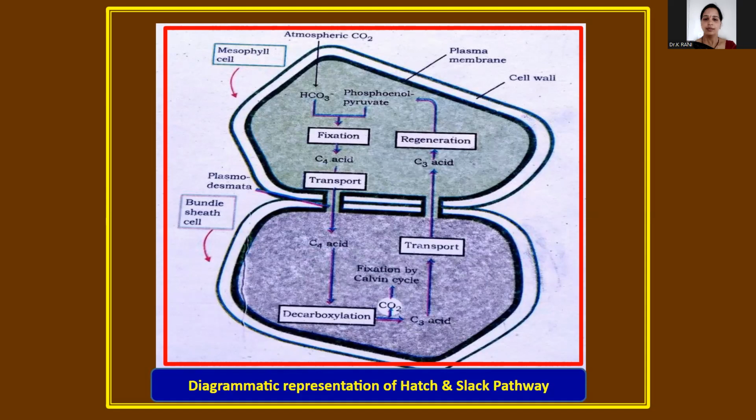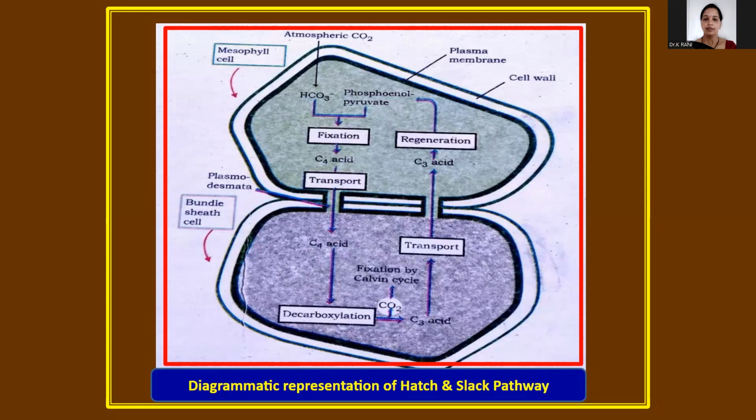The CO2 released in the bundle sheath cells enters the C3 cycle, or the Calvin pathway. This pathway is common to all plants. It is not restricted to C3 plants; the C3 pathway is involved in C4 and CAM also. That is why the C3 pathway is common to all plants. The bundle sheath cells are rich in the enzyme Rubisco.